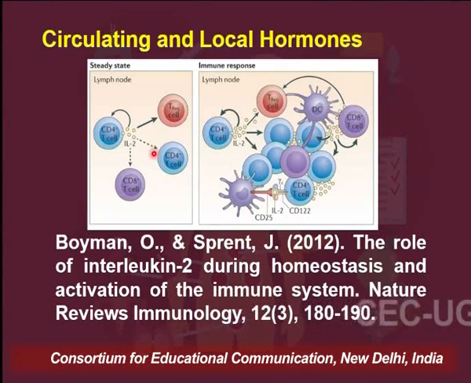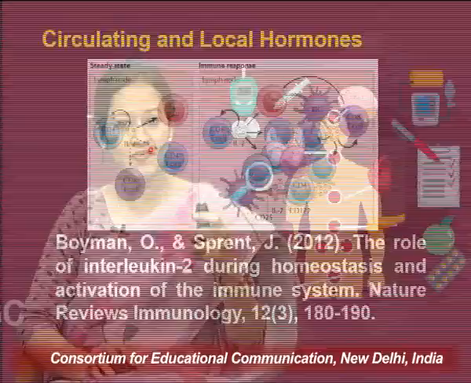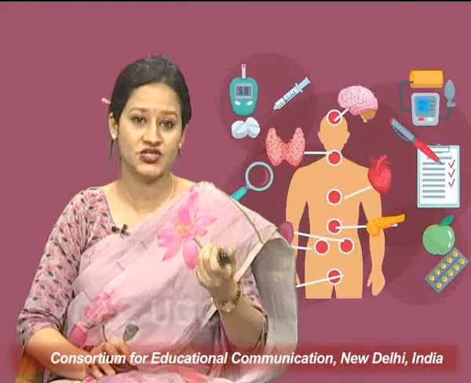Interleukin 2, which you are aware is a cytokine, is also a local hormone. Other than this, you should know that NO, nitric oxide, the gaseous hormone, also acts in a local manner, which helps in vasodilation and erection of the penis.